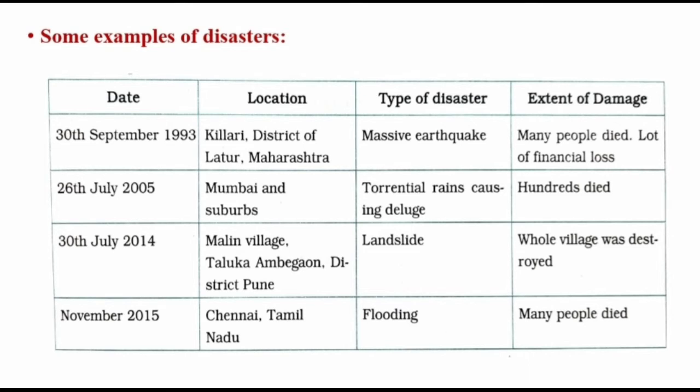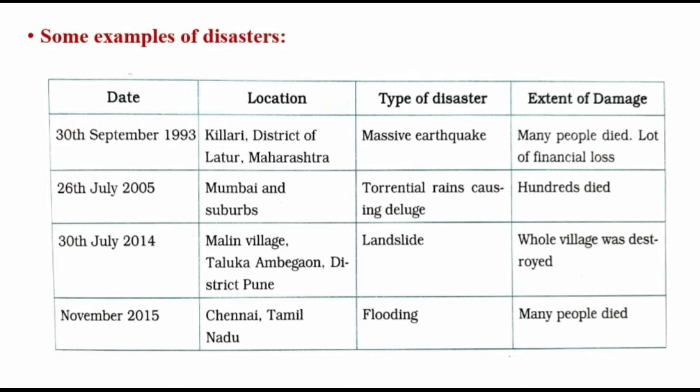On 26th July 2005, Mumbai city suffered torrential rains causing a deluge. Torrential rains means extremely heavy rains and a deluge means severe floods. So, the city suffered with heavy rains causing floods. During that time, hundreds of people died due to the floods.